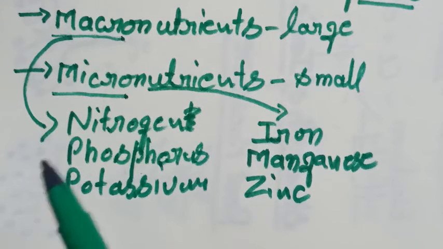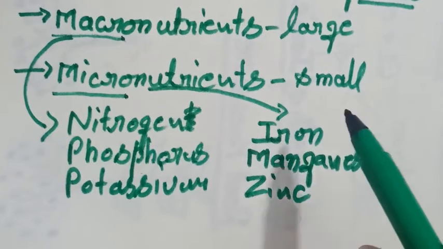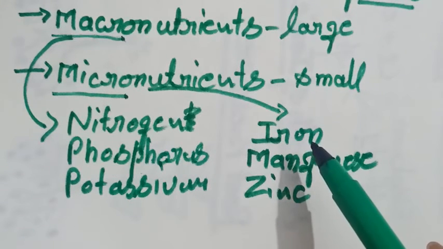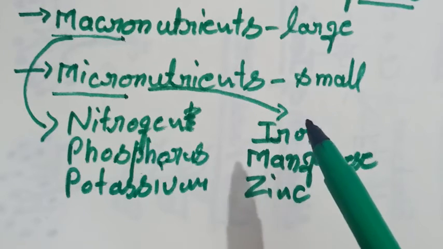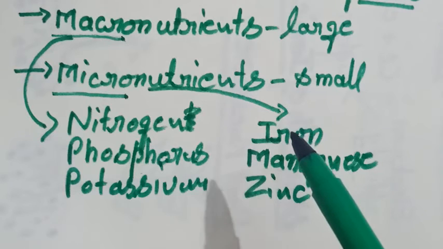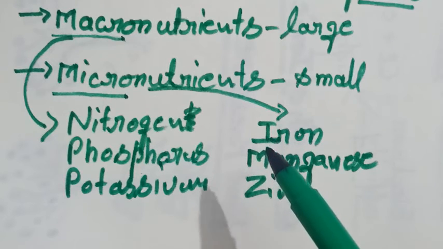Now the next group is micronutrients. The first is iron, an important constituent of protein, and it is essential for the synthesis of chlorophyll. Due to the presence of chlorophyll, plants appear green in color. The deficiency of iron causes yellowing of leaves, especially young leaves.